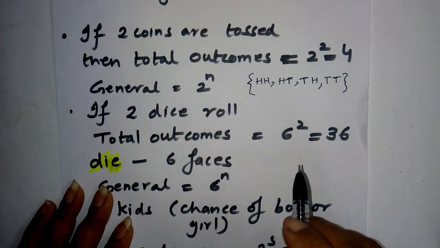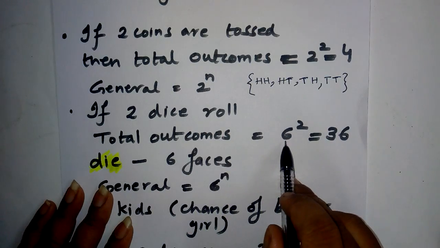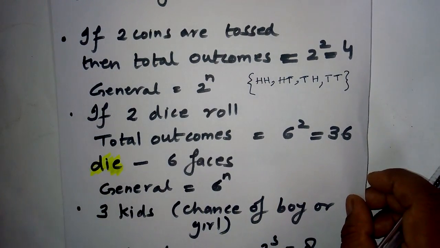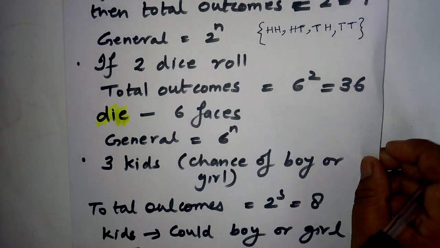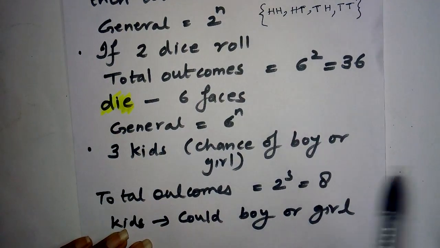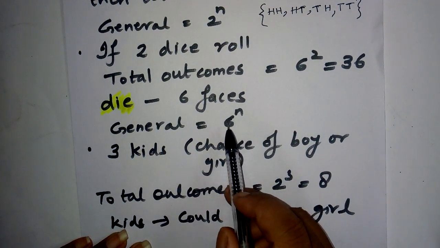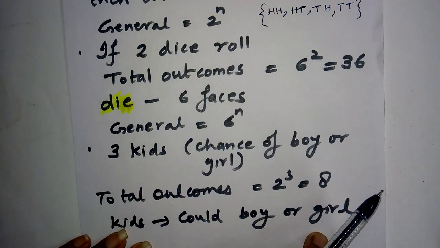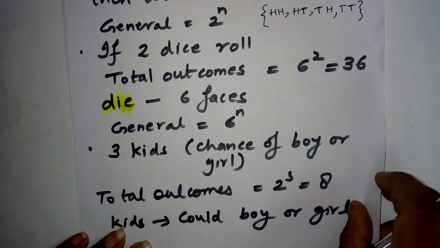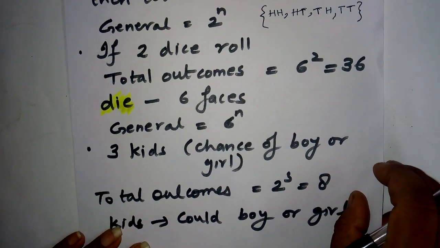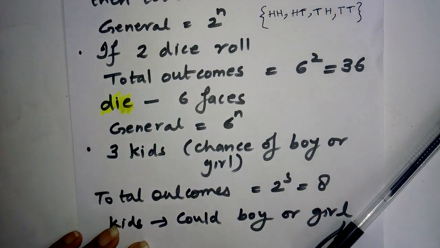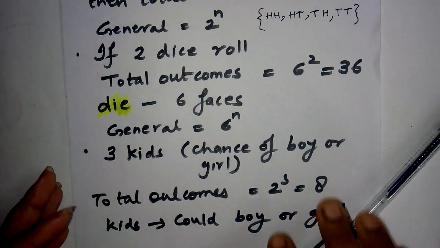Because a die has 6 faces, the 6 will come as a base. I hope you understand, and the general formula for the die is 6 raised to the power n. n is the number of dice and 6 is of course the base, because every die when rolled has 6 chances, 6 numbers, 6 faces.